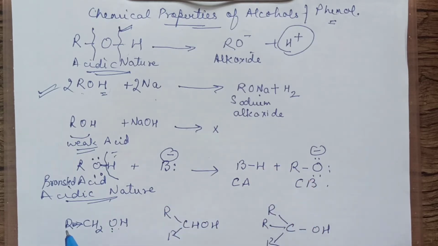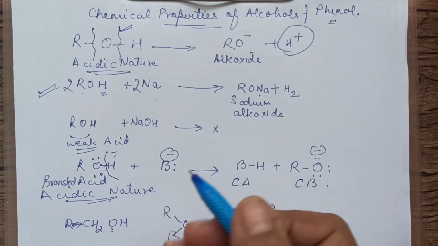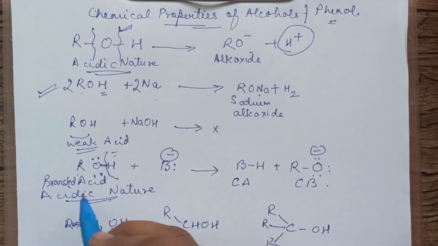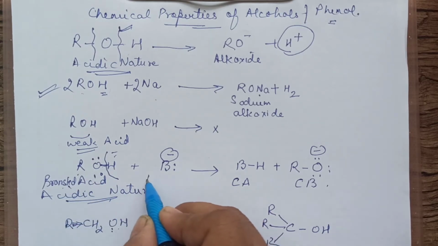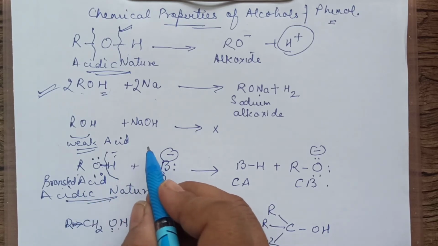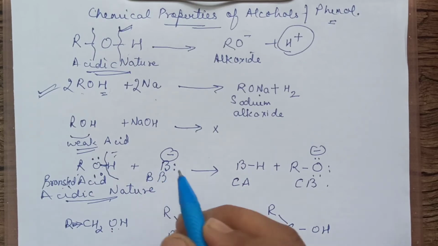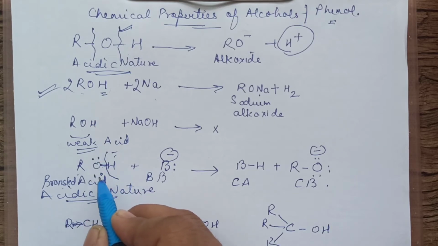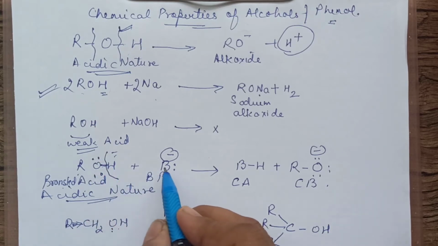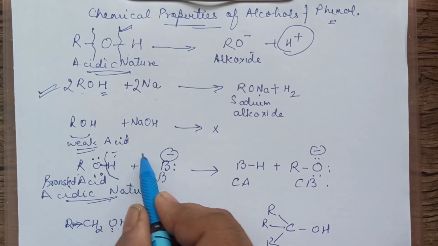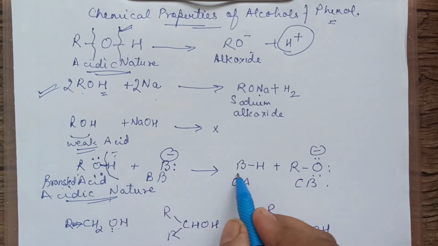Now what exactly happens when you treat this alcohol with some base to prove the acidic nature? The alcohol acts as a Bronsted acid and the base acts as a Bronsted base. A Bronsted acid is one which liberates H+ and the base accepts the H+. In ROH, alcohol, O has two lone pairs. The H comes out because the base has one negative charge and a lone pair. It is in need of H+, so it takes the H+ from here and forms BH.